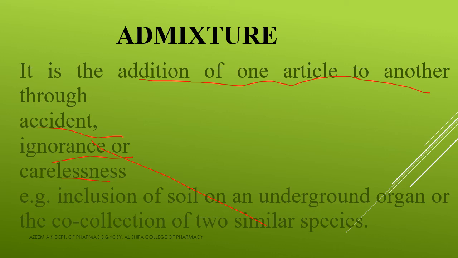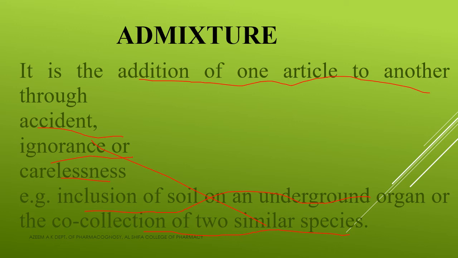Here the example is inclusion of soil of an underground organ or the co-collection of two similar species. Clear? So that is about admixture. So what is admixture? Admixture is the addition of one article to another through accident, ignorance or carelessness. Okay, so here the example is inclusion of soil on an underground organ or the co-collection of two similar species.